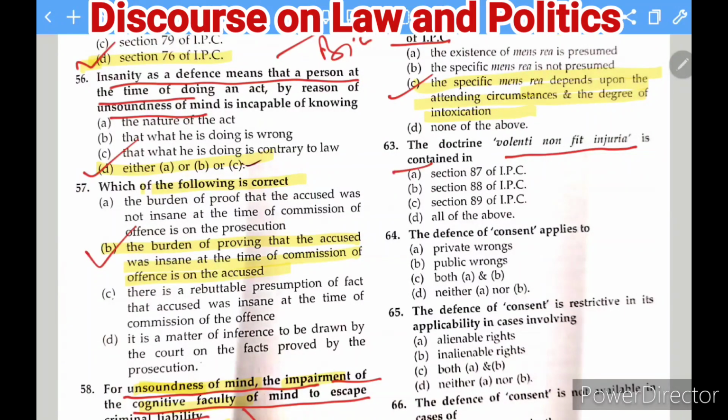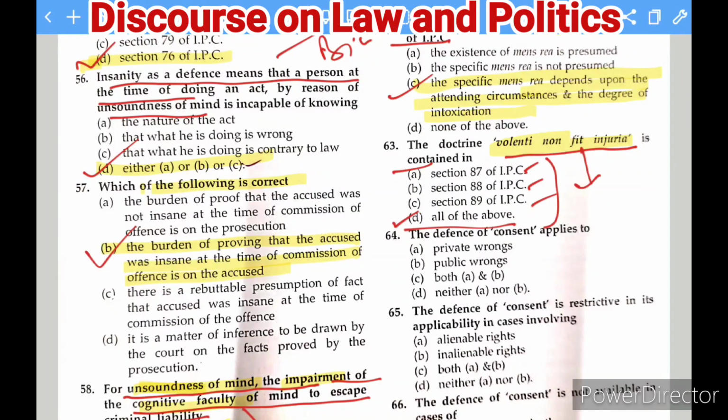So now it is that you had given the consent, and therefore whatever damage has happened to you is because of your consent. Under which section of the IPC has it been given? It is in 87, 88 and 89. In all these sections, if you had given a consent, then you will go with this doctrine of volenti non fit injuria.